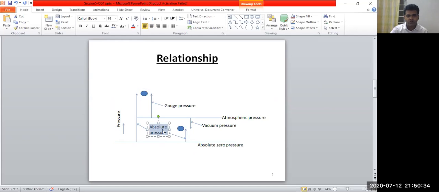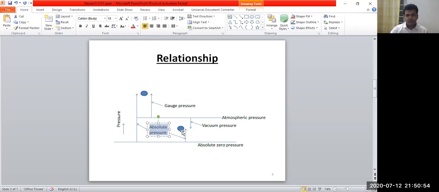Pressure is called the absolute pressure if it is measured with respect to the absolute zero line, that is from this distance to this distance.